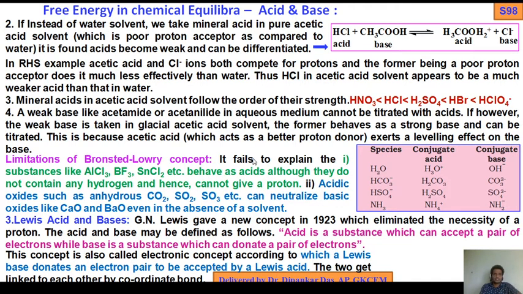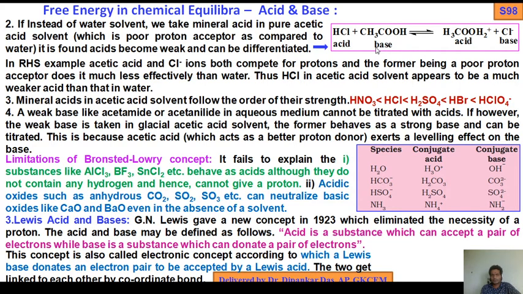So if instead of water solvent we take mineral acid in pure acetic acid solvent, which is a poor proton acceptor as compared to water, it is found the acid becomes weak and can be differentiated. Again I tell you, if you take mineral acid in acetic acid instead of water, the acid becomes weak and can be differentiated.